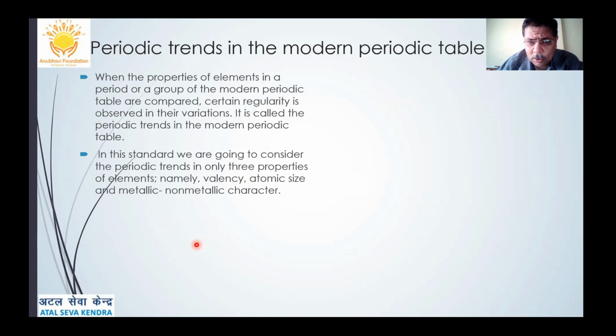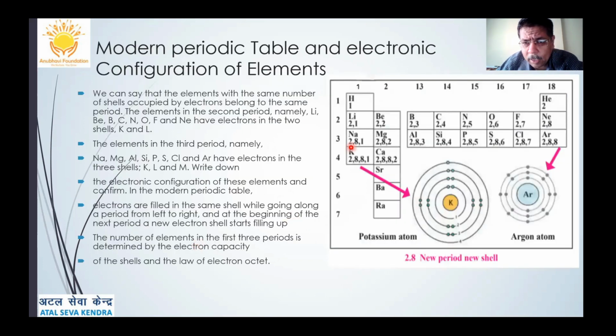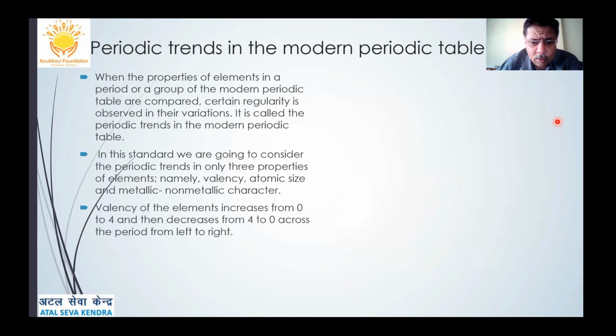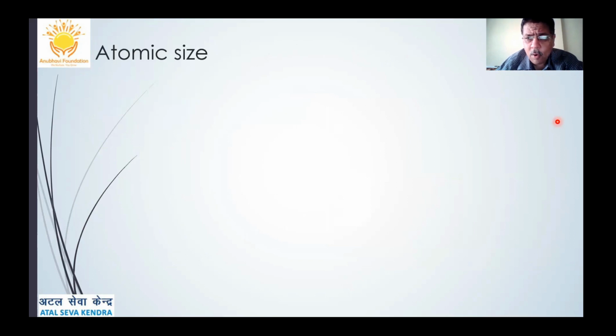This can be understood here: suppose lithium valency is 1, it reaches carbon where the valency is 4, and until neon the valency is 0 because it will neither gain nor lose any electrons. So in this way the valency occurs. It is from 1 to 4 and then decreases from 4 to 0.